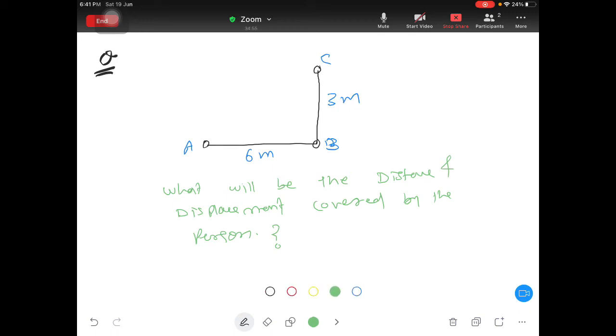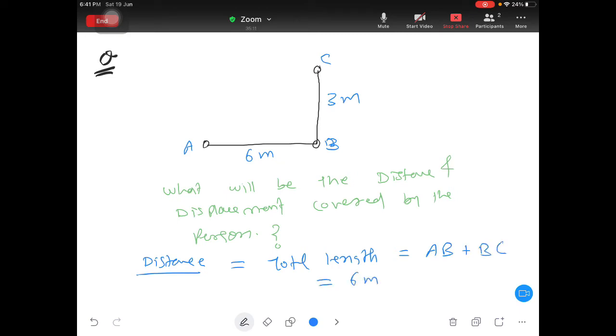Very good. So distance is going to be the total length, that is the original length, which is nothing but the length of AB plus the length of BC. The length of AB is 6 meter and the length of BC is 3 meter. So the total is 9 meter. This is absolutely correct.